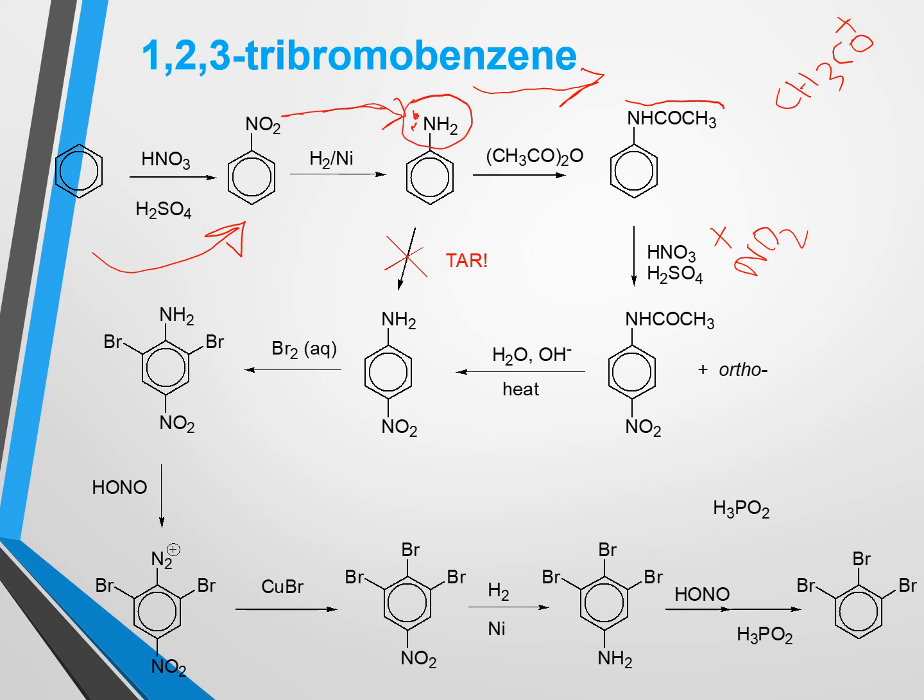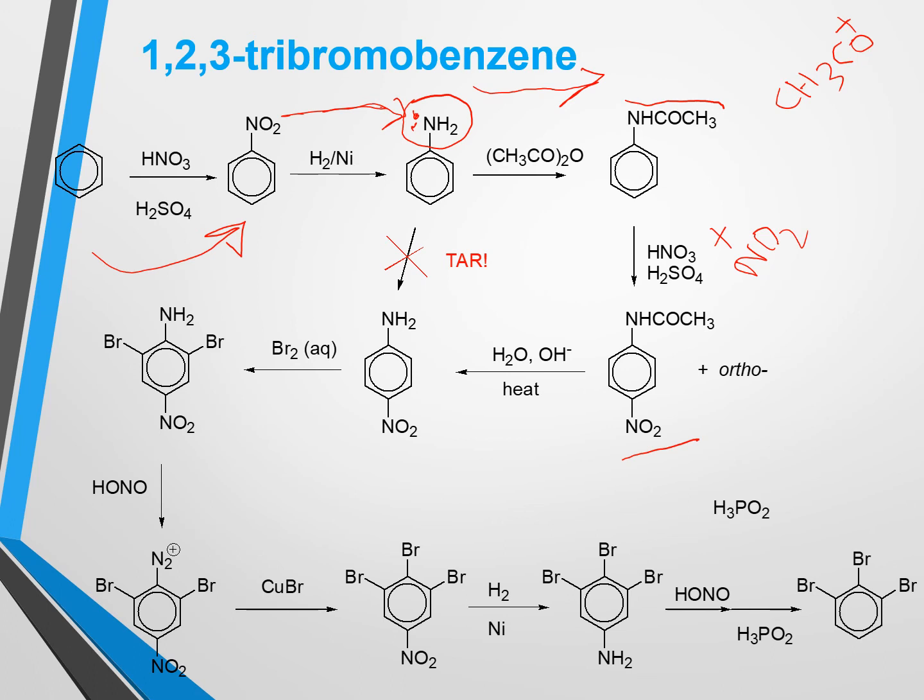So in that case, the nitronium electrophile will attack the ring and go for a substitution reaction. In that case also we get two isomers. One is the ortho-nitro compound and another is the para-nitro compound.